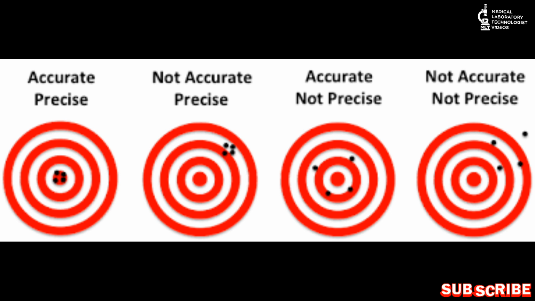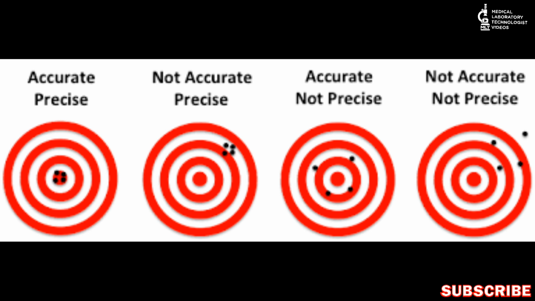The first diagram from the left side is accurate and precise also. In the second diagram, as you can see, nothing is near the target, so it is not accurate, but there is precision because values are close. In the third diagram there is accuracy because values are near the target but not precise because values are not close to each other. And the last diagram is neither accurate nor precise.